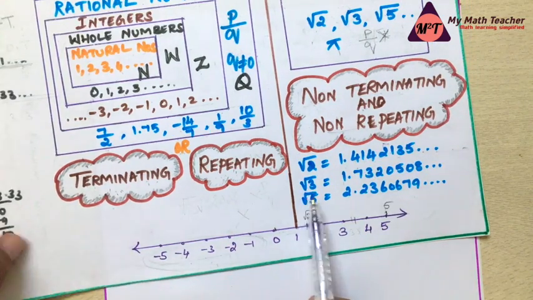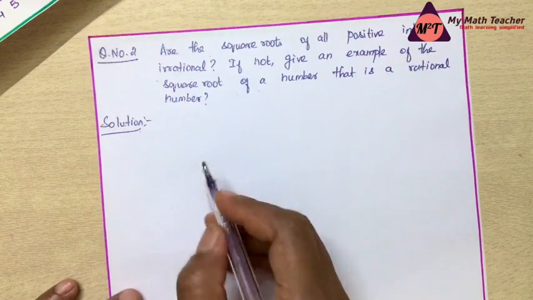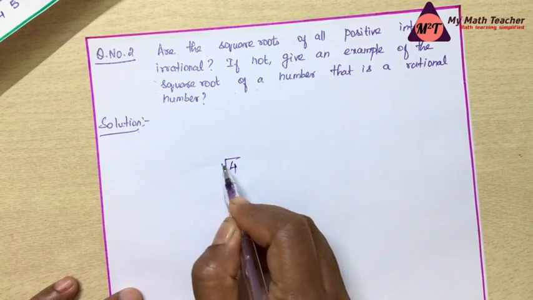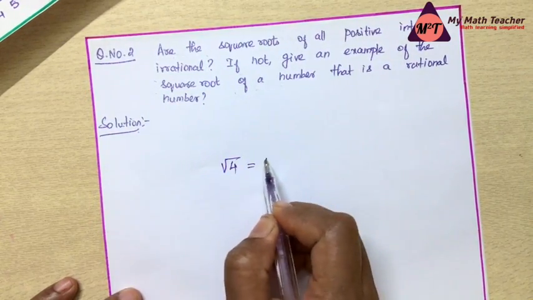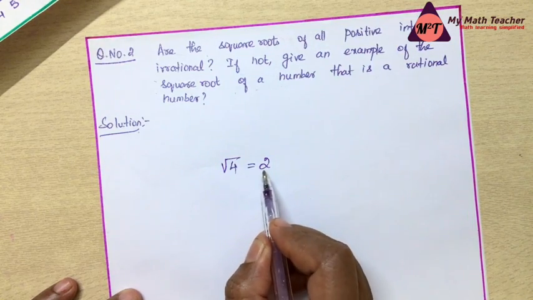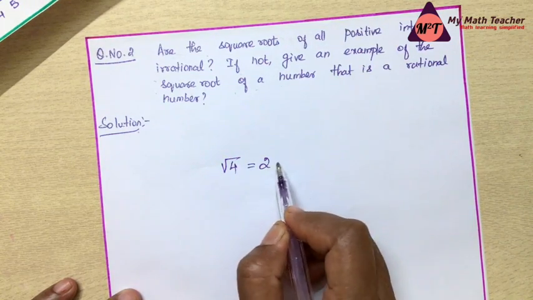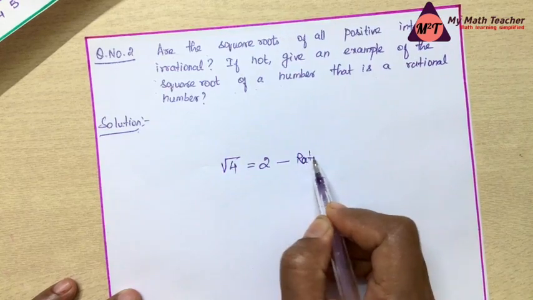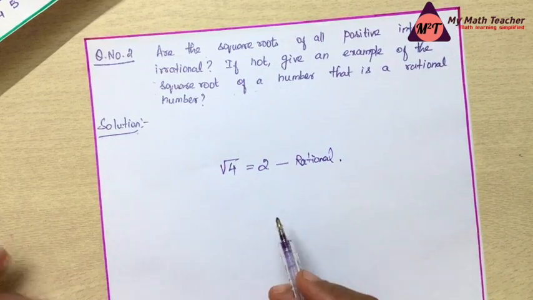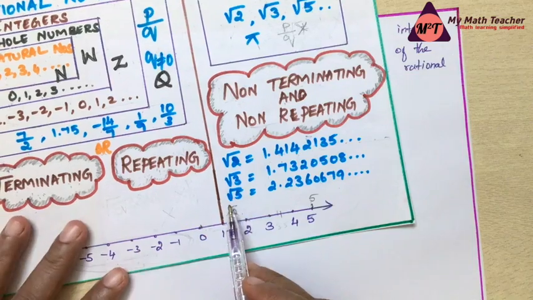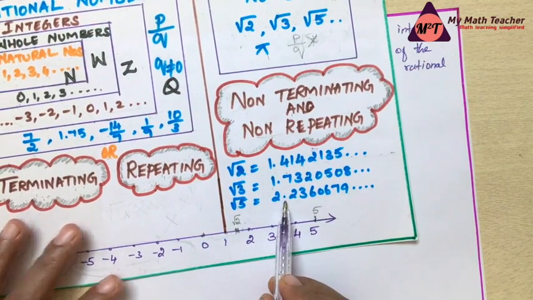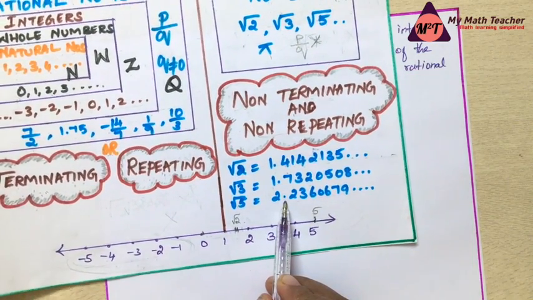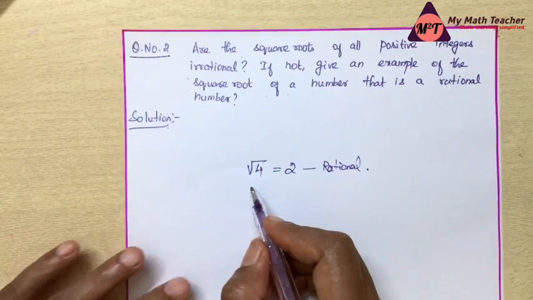What about root 4? The square root of 4 is 2. Now 2 can be expressed in p by q form, so it is a rational number. Then root 5, root 6, root 7, root 8, and the next one, root 9.